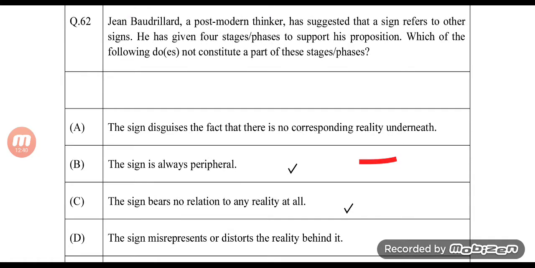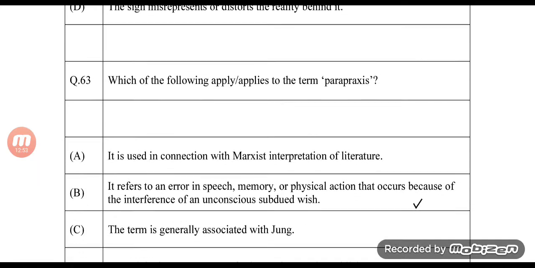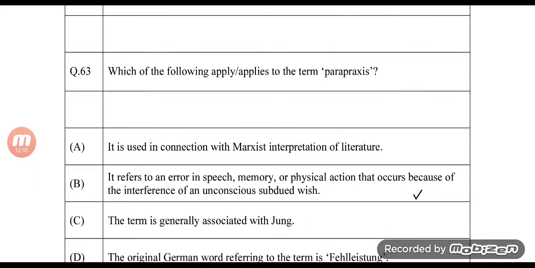but I think that is not the answer. The answer is B, the sign is always peripheral. That is wrong, and this perhaps is not correct. The sign bears no relation to any reality at all. That means it's correct because the question is "does not," right? I'm sorry I confused it, but I hope you get what I mean.